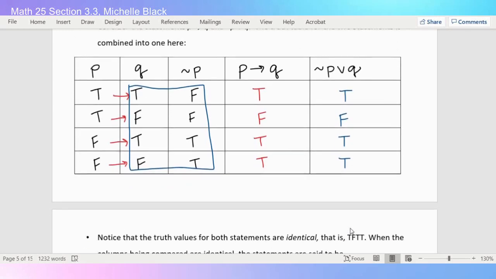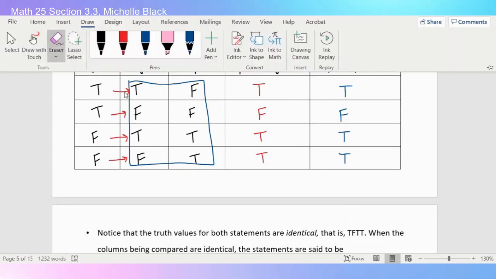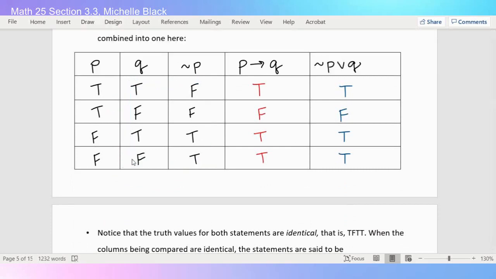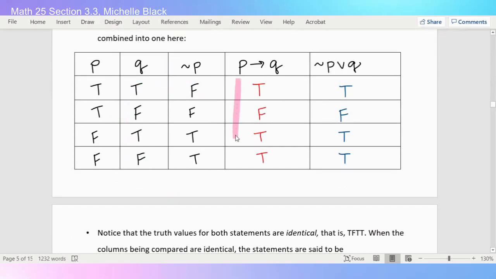Now when I look at these last two columns, I see that their truth tables match. So let me erase all the other stuff I wrote, and we're just going to look at these. This one goes true, false, true, true. This one goes true, false, true, true.